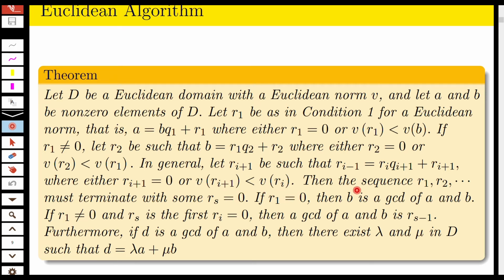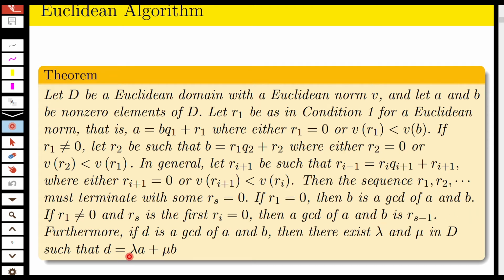Then the sequence R1, R2, etc. must terminate with some Rs equal to 0. If R1 equal to 0, then B is the GCD of A and B. If R1 not equal to 0 and Rs is the first Ri equal to 0, then the GCD of A and B is Rs minus 1.